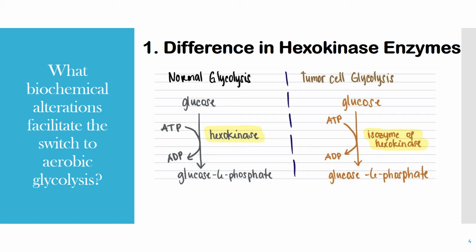In aerobic glycolysis, phosphorylation of glucose to glucose 6-phosphate still happens, but the enzyme that catalyzes the reaction is an isozyme of hexokinase known as hexokinase 2. Isozymes are 2 or 3 different molecular structures of an enzyme, but still with the same function.